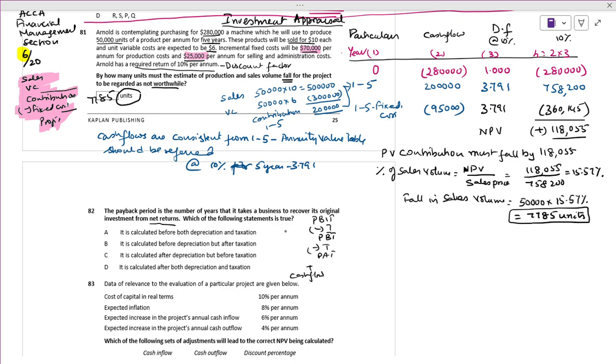What is the cash flow? Cash flow is nothing but profit after tax plus depreciation.